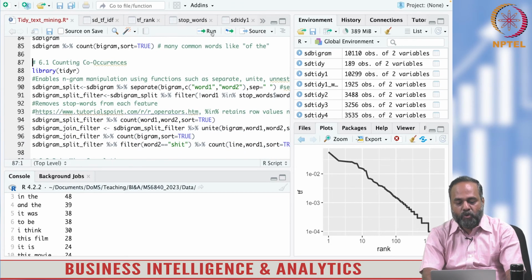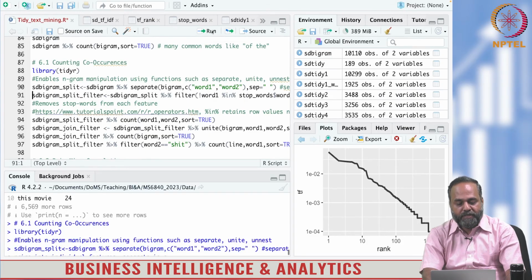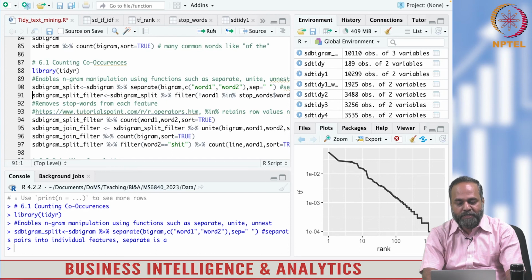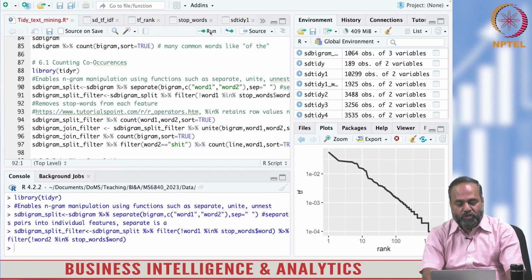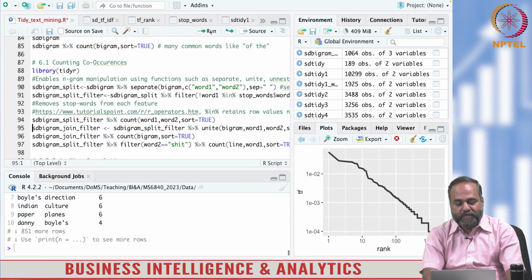Let us count co-occurrences. After removing stop words, there is a procedure for removing stop words from bigrams, and subsequently you look at the word counts.